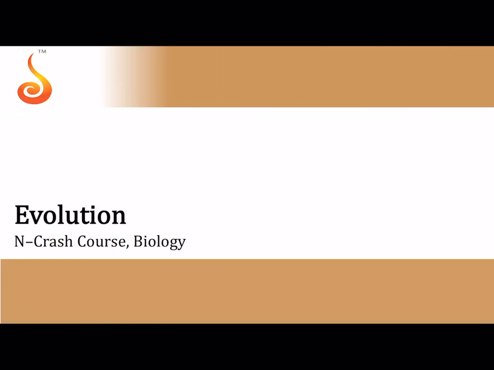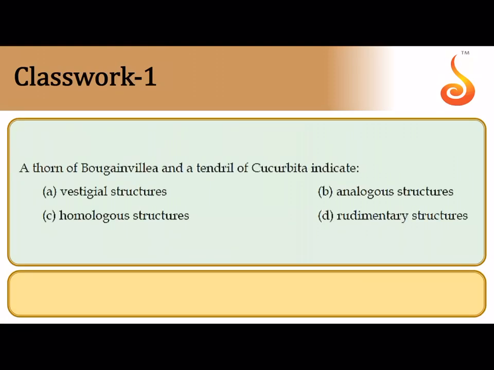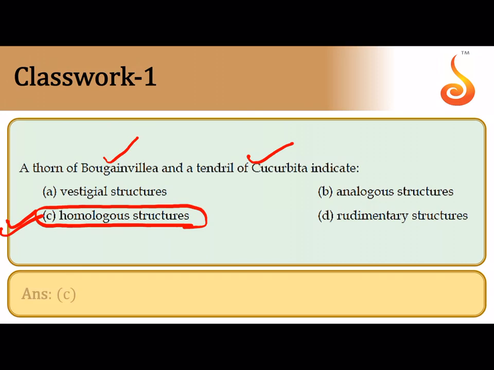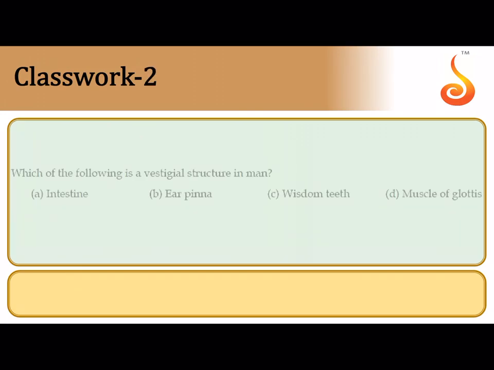Now moving on to the last chapter in this crash course section, that is evolution. The thorn of bougainvillea, which happens to be a modification of axillary bud, and tendril of cucurbita, which is also from the axillary bud, have a common origin and common structure but are modified for different function. Thorn is meant for protection and tendril is meant for mechanical support. When functions are different, you know what the structures are called. The structures are referred to as homologous structures. So it is option C.